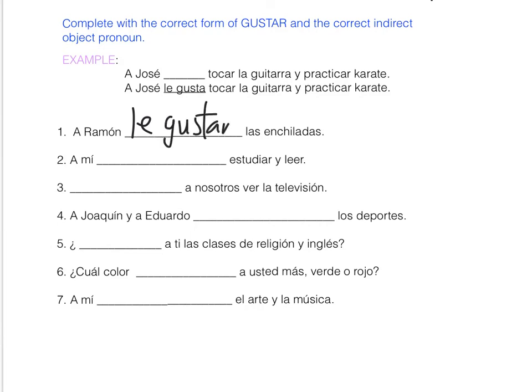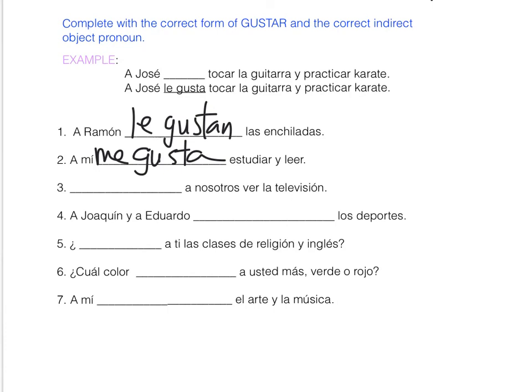gustan las enchiladas. Número 2, 2 verb actions, studying and reading. Estudiar y leer. So we know a mí, the corresponding indirect object pronoun is me. Verb actions, even more than one, singular form of gustar. Me gusta.